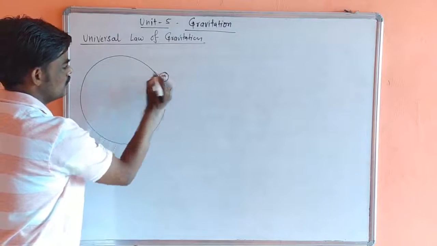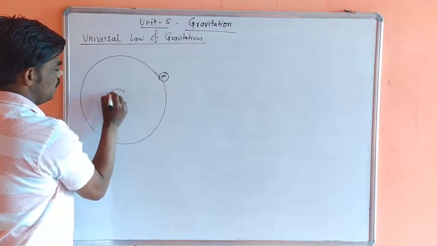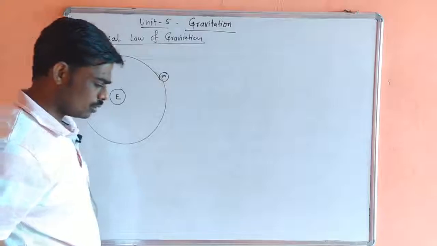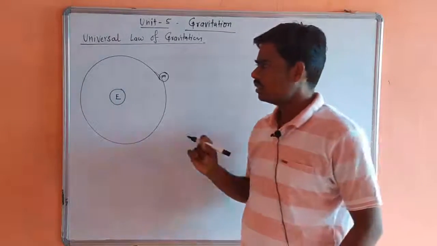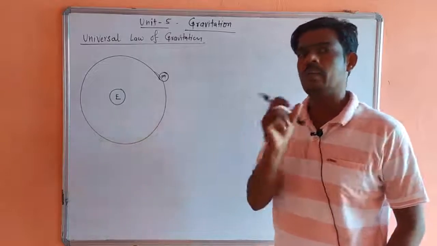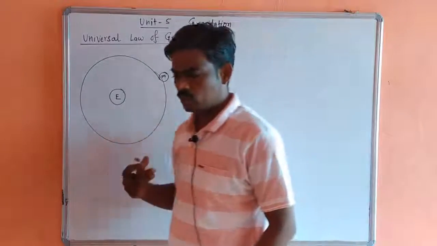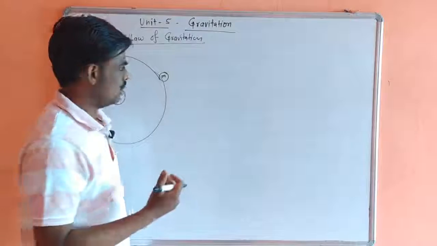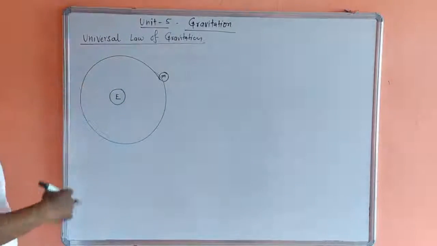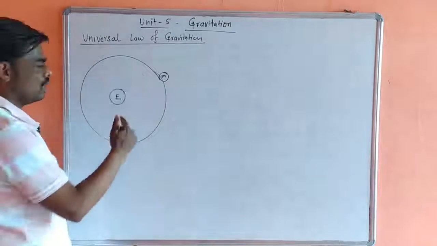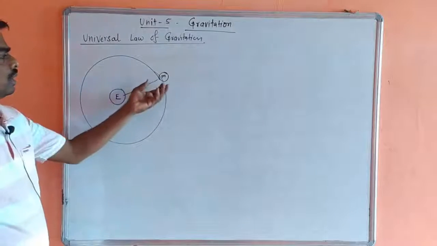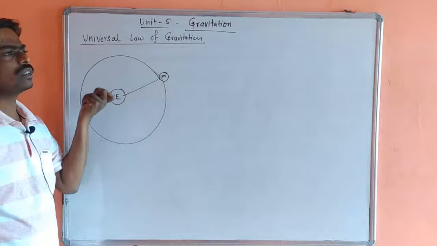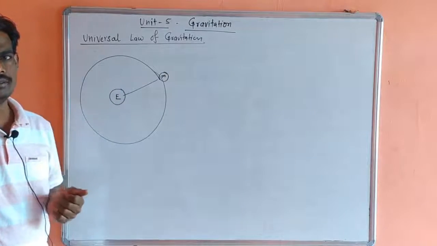Suppose this is the moon revolving around the earth. During its revolution, the orbit is circular and not elliptical. In Kepler's law we have studied that the orbit is elliptical, but the rotation of the moon around the earth is circular, and during its circular motion the moon is accelerated towards the earth with a certain acceleration.